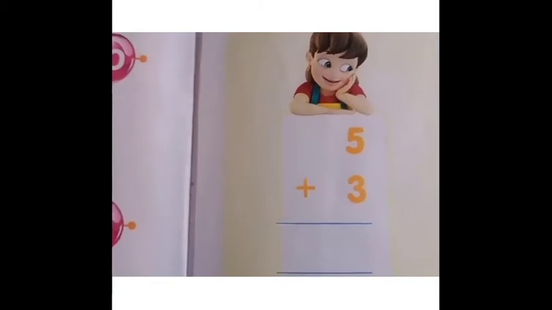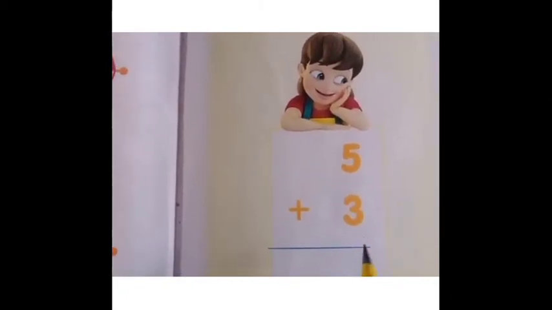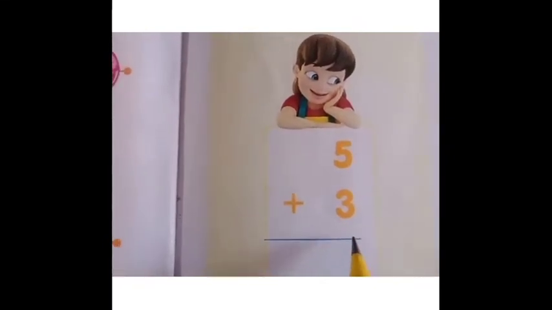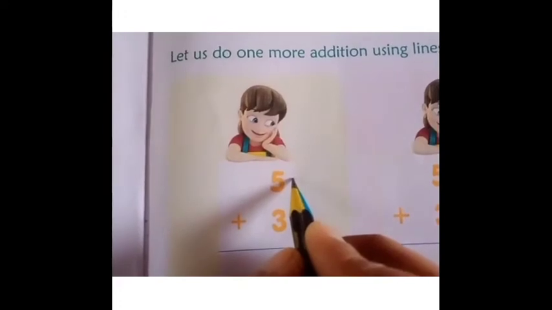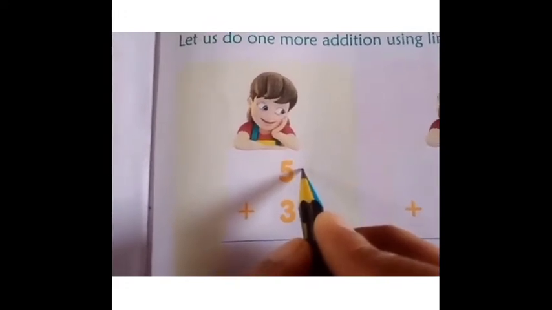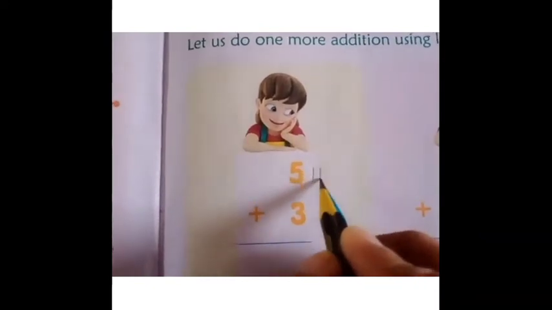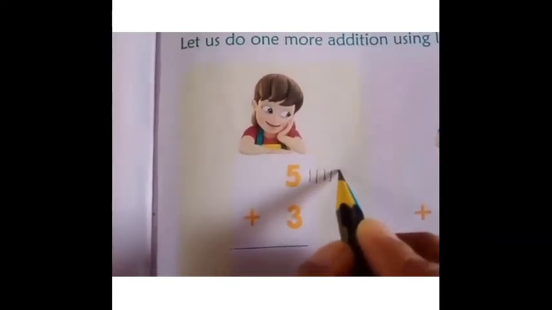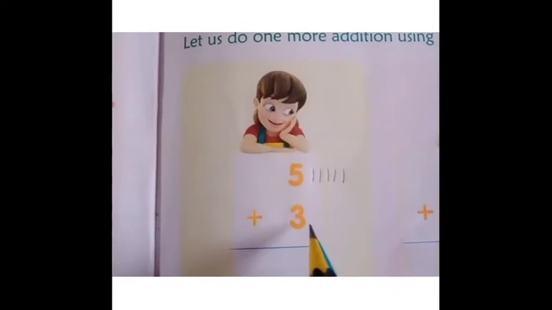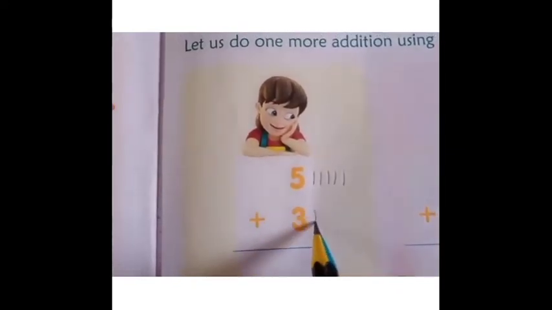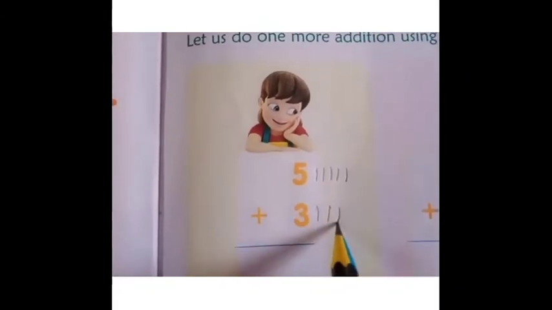Children, let us do one more addition using lines, 5 plus 3. Children, let us write the number 5 and 3 one below the other like this. Next, now let us draw 5 lines next to number 5. 1, 2, 3, 4, 5. And now let us draw 3 lines next to number 3. 1, 2, 3.